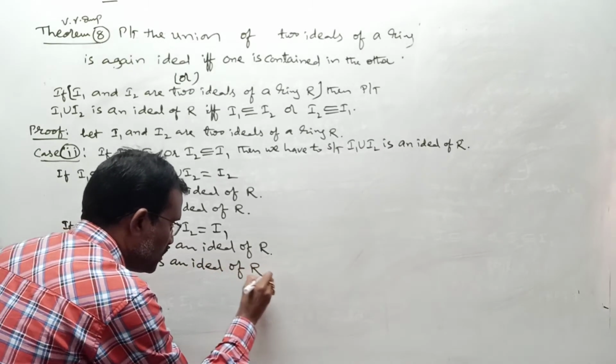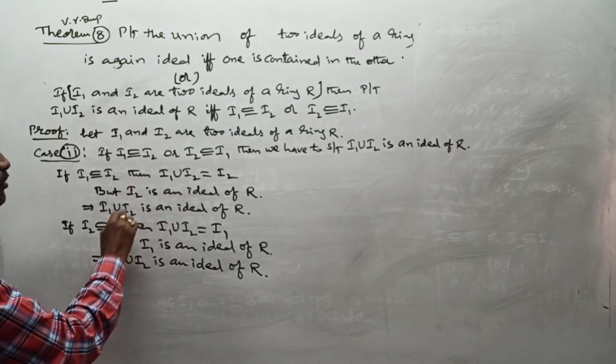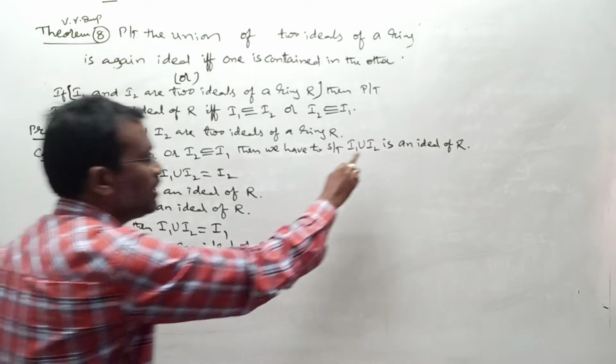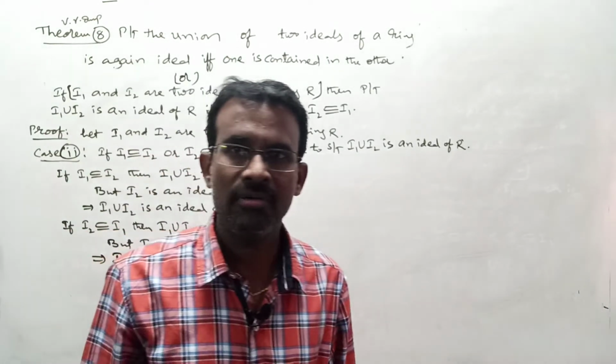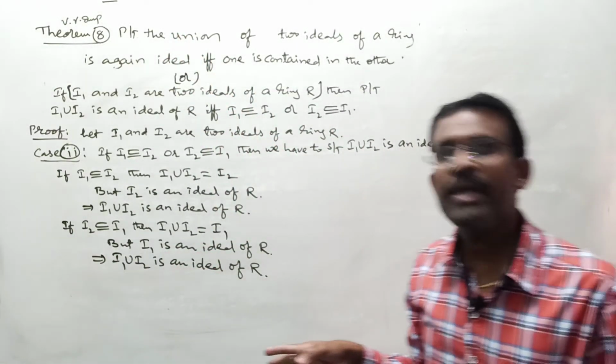Does this complete your case 2 or not? Whenever I1 is a subset of or equal to I2, we proved this result. In a similar way, when I2 is a subset of or equal to I1, there also we proved that I1 union I2 is an ideal of ring R, right? This is one of the important theorems, theorem number 8.